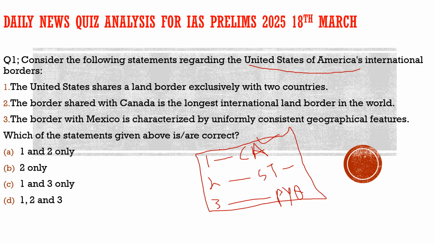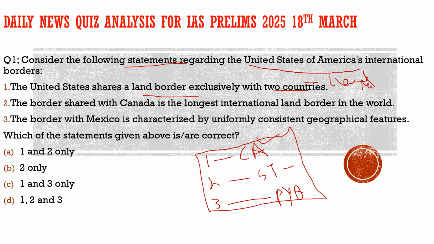The question says: consider the following statements regarding the United States of America's international borders. First statement: the United States shares a land border exclusively with two countries. 100% true. It is Canada and Mexico. So the first statement is true.